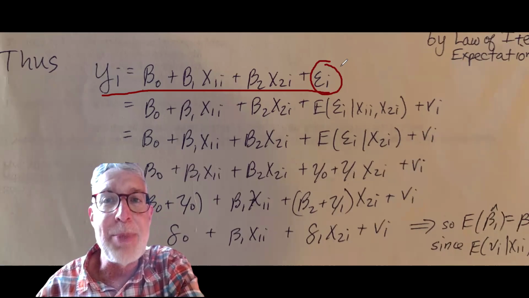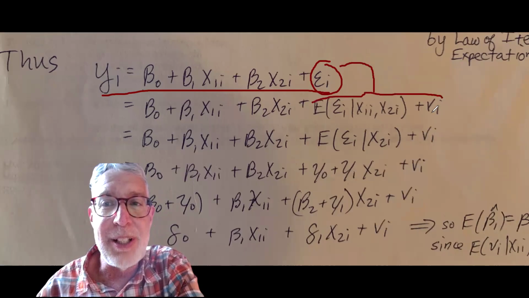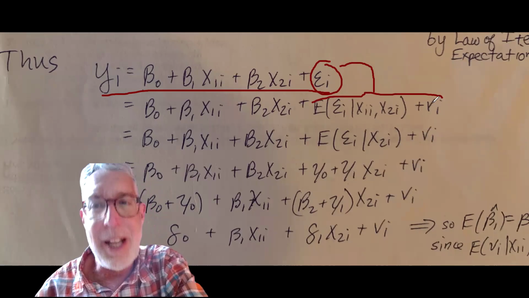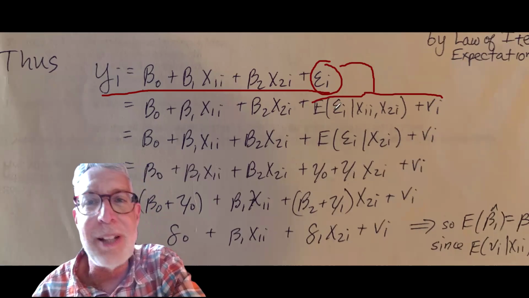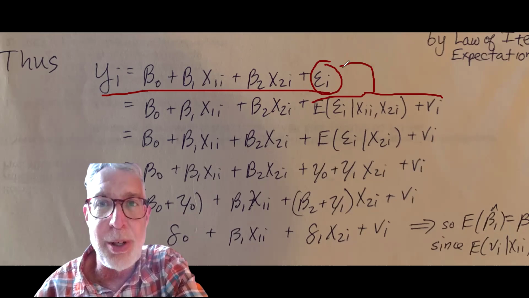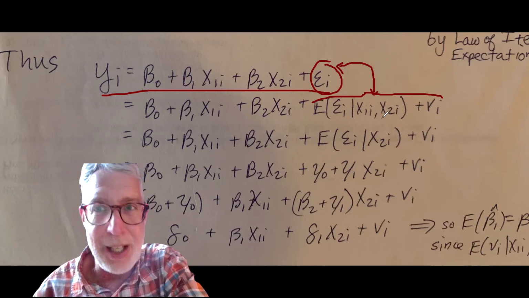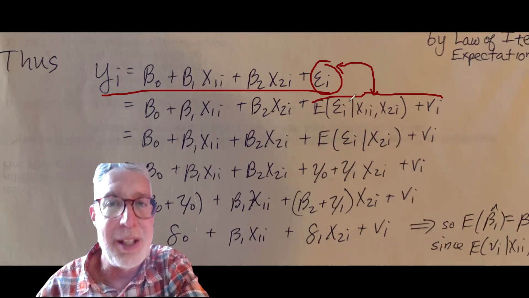So we're going to substitute for the error term, we're going to substitute this. Notice by our definition of vi, which is epsilon i minus the expected value of epsilon i conditional on x1, x2, that these two are equivalent, that epsilon i alone is the same thing as the expected value of epsilon i conditional on x1, x2 plus vi. They're the same thing by definition.